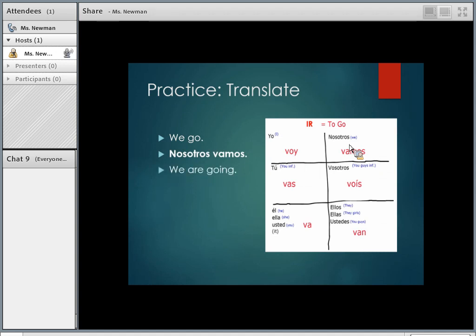We are going. ¿Cómo se dice we are going? How do you say we are going? This is kind of a trick question, right? Because I want to point out that you can use that conjugation, vamos. It means both ideas. So, nosotros vamos means we go or we are going.